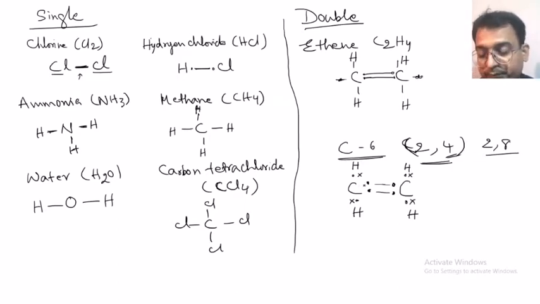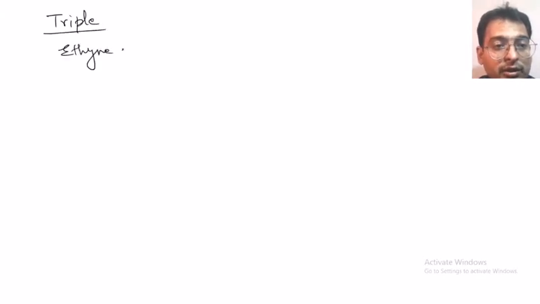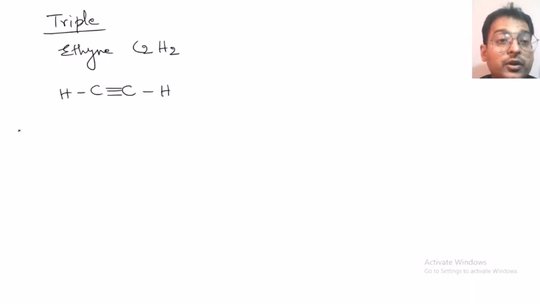Now if you look at the example of ethyne, ethine, which has a triple covalent bond, that is C2H2. There will be only one hydrogen here and one hydrogen here, and 3 bonds are required between the carbons to form a triple bond.